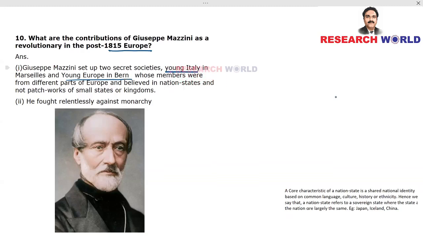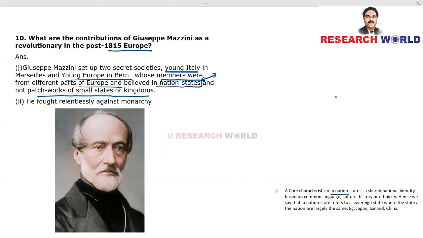whose members were from different parts of Europe and believed in nation states and not patchworks of small states or kingdoms. We have already discussed in detail the concept of nation states in the first chapter, in the Utopian Vision chapter, question number 3, where we discussed the difference between nation states and modern states. If you haven't studied that topic, please go and check my video on the rise of nationalism in Europe. What exactly is a nation state?